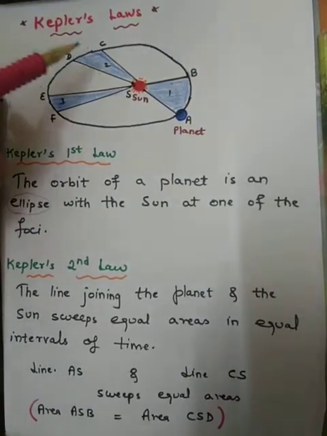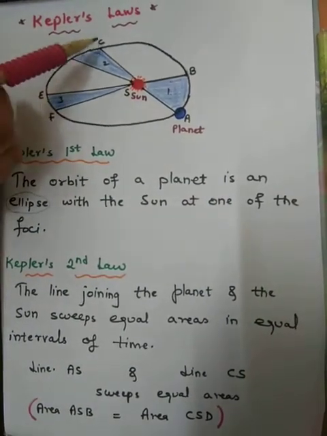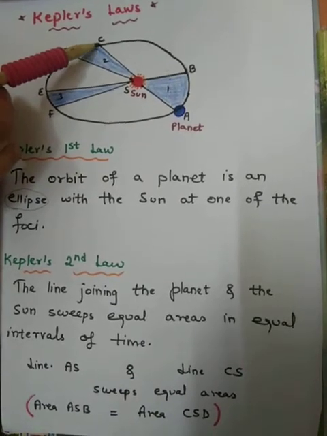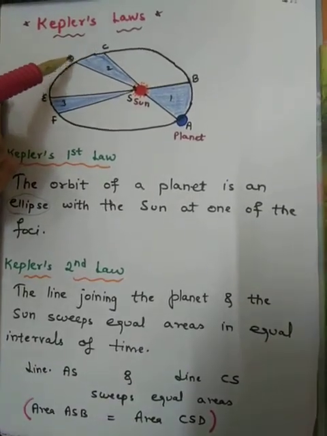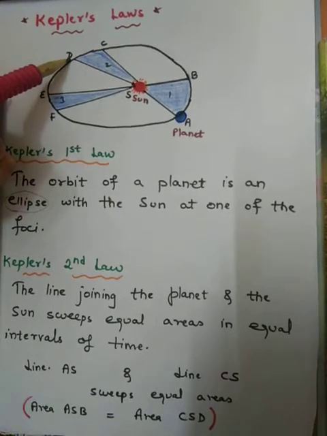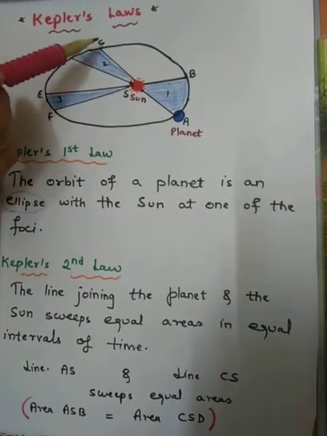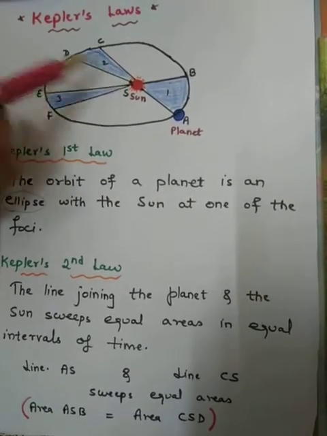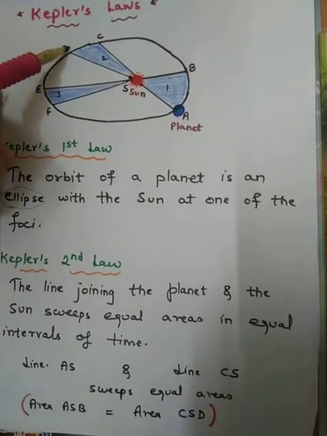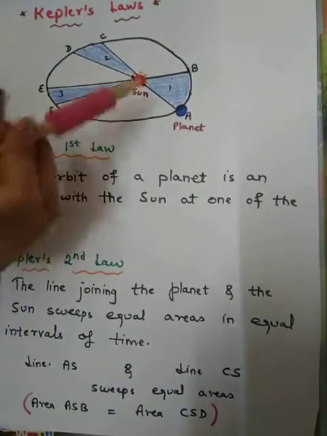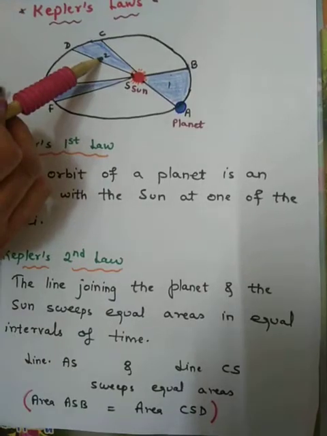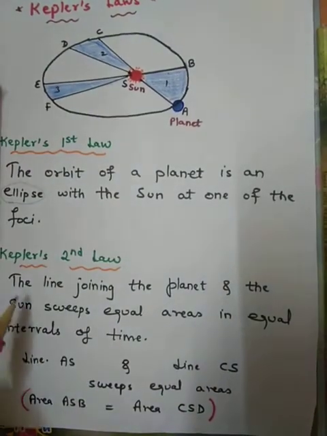Now suppose I change the position of my planet and the planet is at C, and it starts moving and stops at D. Now the area covered by the planet is CSD, this triangle CSD. Kepler's second law says that these two areas are equal. So how will the law be stated?